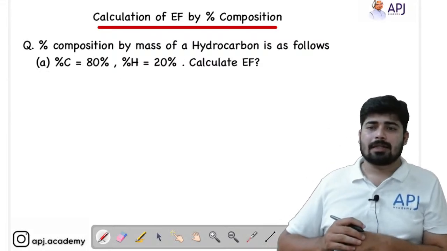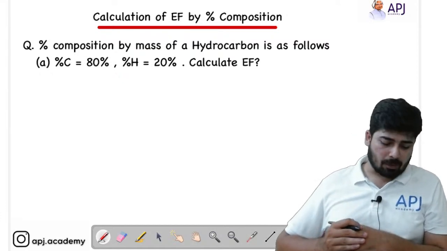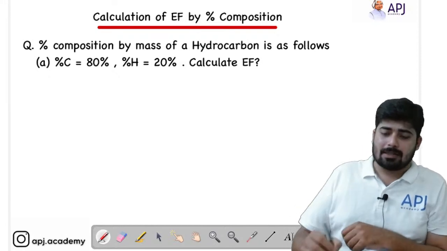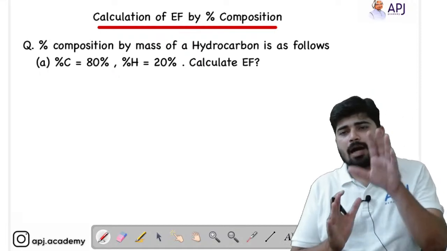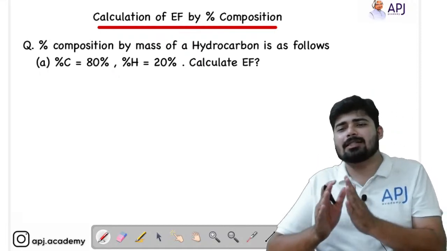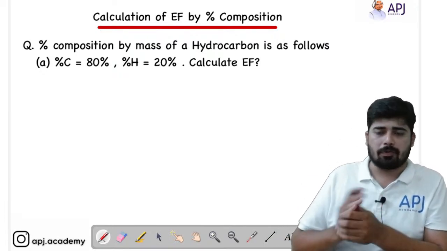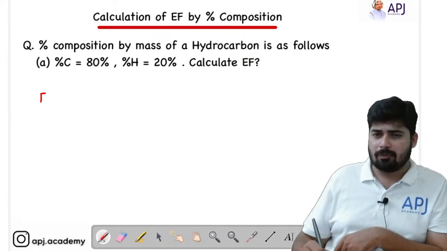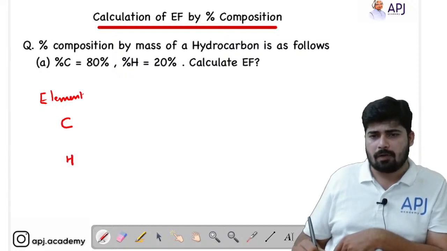Now let's see the calculation of empirical formula by percentage composition, which is what we are going to discuss. Here, students, we are given two elements, carbon and hydrogen. This can be done very easily if you follow the right sequence that I am going to give you. First, you write the elements. So what elements are present here? We have carbon and we have hydrogen.